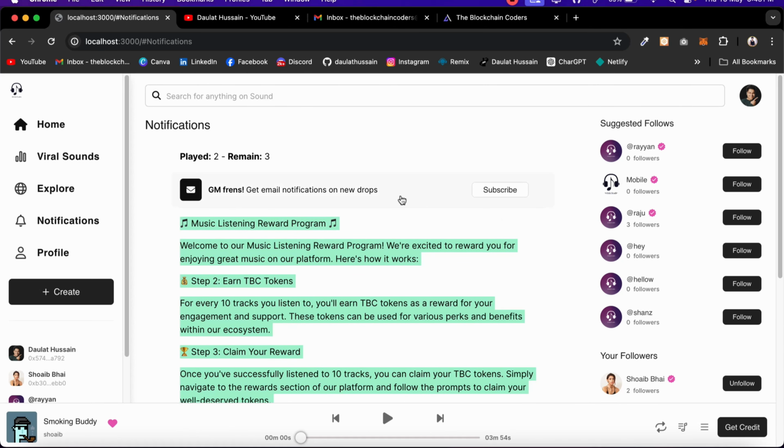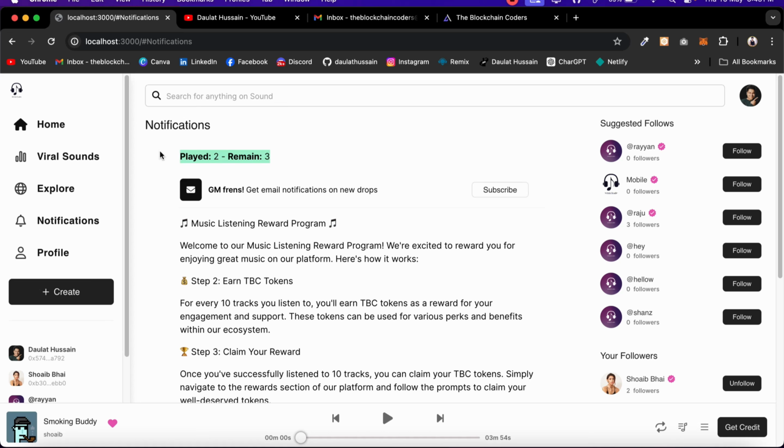So right now, this particular user who logged in is my account. Here is the condition we have applied for rewarding the user. If they want to claim a token, they have to listen to a complete song, at least 5. That's the condition I've applied. You can raise this number to any number, but this is the condition I've applied. So if they want to claim, they have to listen to 5 music, and they cannot skip the music.